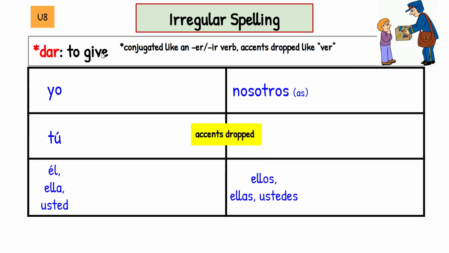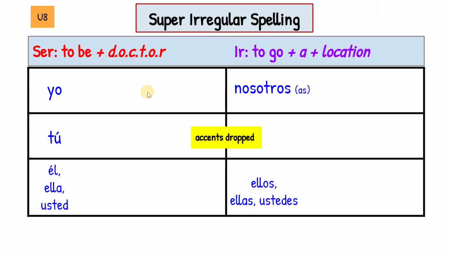Dar. This one's so weird because it's an AR verb, but it's going to get conjugated as if it were an ER verb, and then it's super short and you drop the accents again. So watch, it's not going to conjugate like an AR, it's going to conjugate like an ER. Di, diste, dio, dimos, dieron. Okay, this one's really strange that way. It's an AR, but the preterite conjugates like an ER, IR.